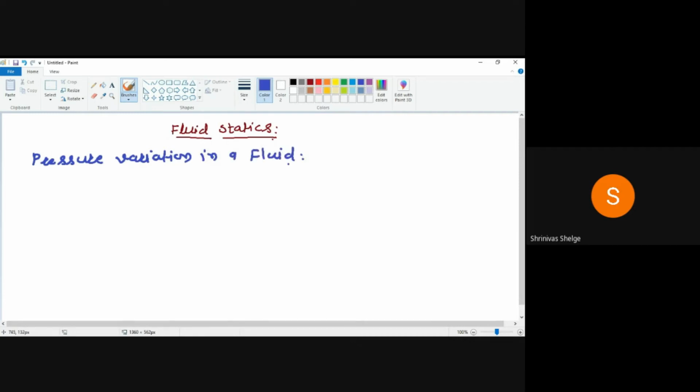To understand the pressure variation in a fluid, how the pressure is varying and in which direction the pressure variation is taking place, we will consider an element of the fluid itself from the static fluid.